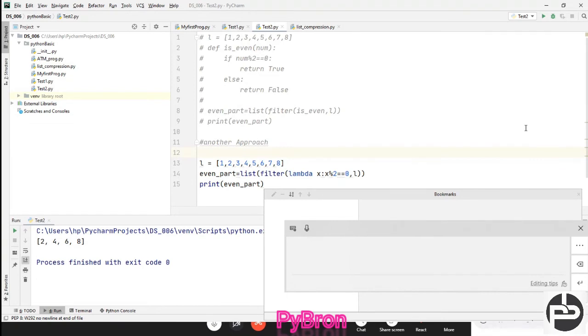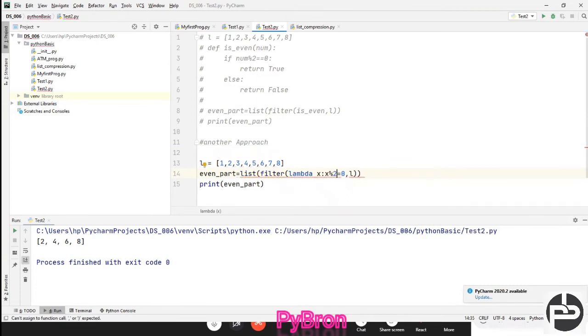Similarly, with the lambda function you can also do this. Suppose I want to check whether the number is not divisible by 2, means the odd part I want to check. So what you can do here, instead of writing equal to, you can type not equal to 0, and now if you press Shift+F10, you can see I'm getting the odd part. This is also possible, right? Hope you understood the filter method.